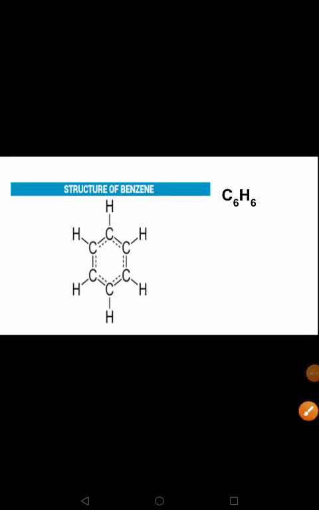All these carbon compounds which contain only carbon and hydrogen are called hydrocarbons, and these hydrocarbons are of two types, saturated and unsaturated hydrocarbons. Saturated hydrocarbons are called alkanes, and alkenes and alkynes come under the category of unsaturated hydrocarbons.